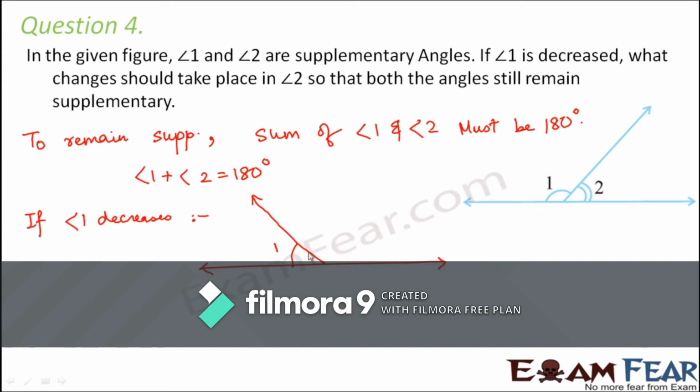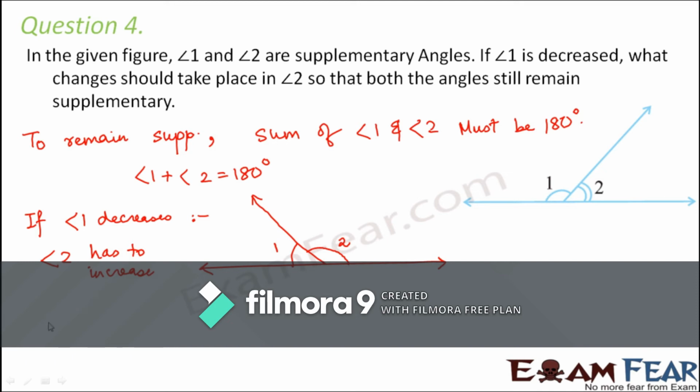If we want the sum to remain 180 degrees, that means angle 1 and angle 2 should together form this straight line, right? So in that case, this angle has to be angle 2. So what has happened to angle 2? If angle 1 decreases, then angle 2 has to increase if we want to maintain the sum to be 180 degrees. Right? So angle 2 will have to increase.